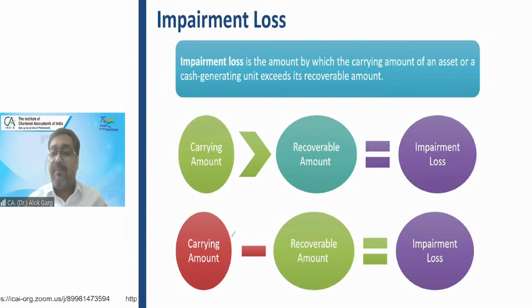When I subtract the recoverable amount from the carrying value, for example, the carrying value is 100 rupees in the balance sheet, in the books of accounts, but the recoverable value is only 80 rupees, I have to recognize an impairment loss of 20 rupees in the P&L. Correct? Is that right? Okay. Any question? No question so far.